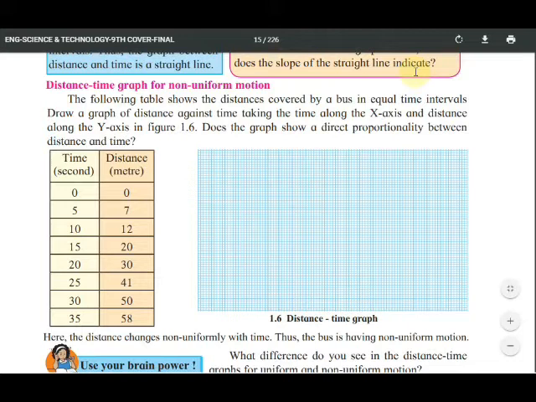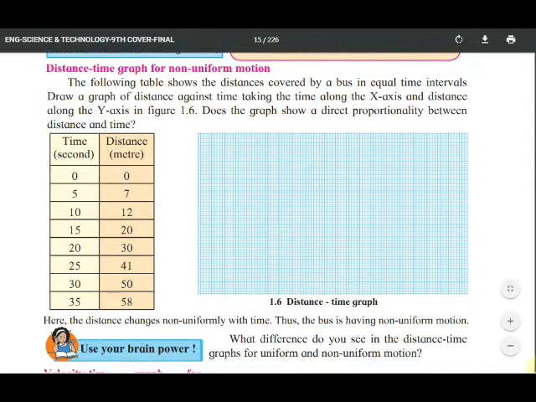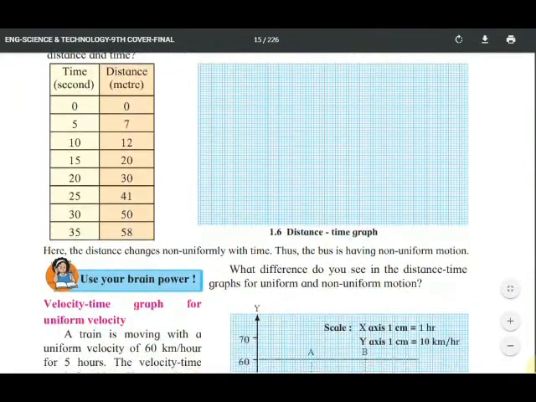According to this you have to draw a distance and time graph. You have to do this at home in the graph book.